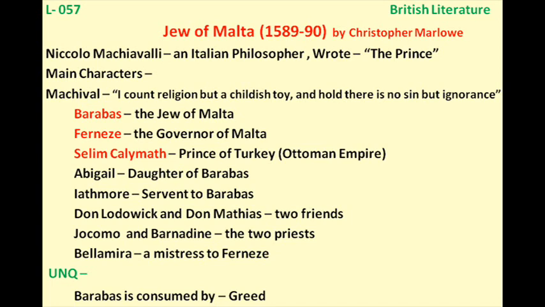And now we come to know that Barabbas has already hidden all of his money in the house. Now he wants to smuggle that money out of the house. How? Because the authority has already taken hold of his house. He has a daughter, and the name of the daughter is Abigail. He asked his daughter that she should pretend to be a nun and visit the house and then help him get that money.